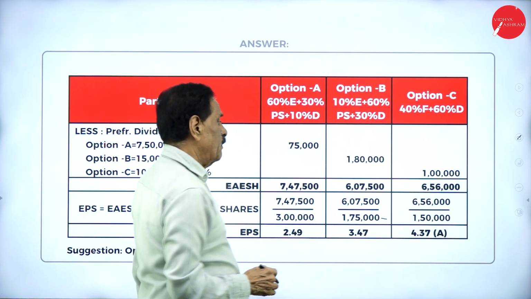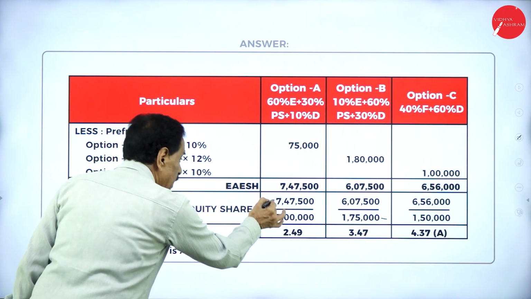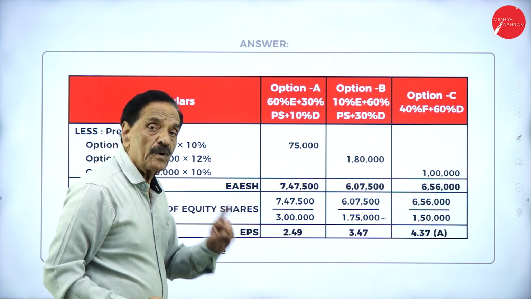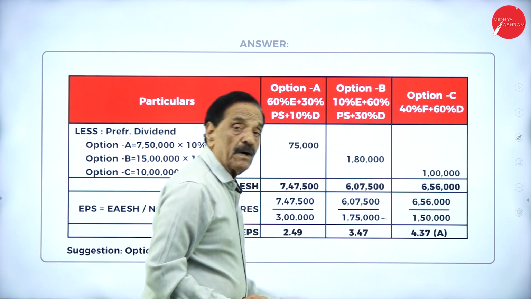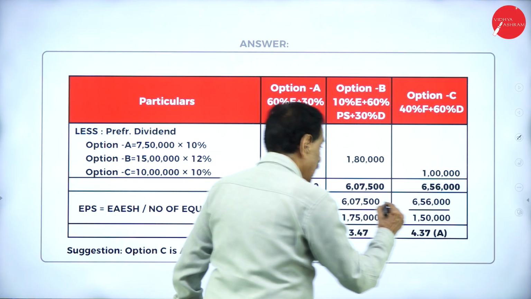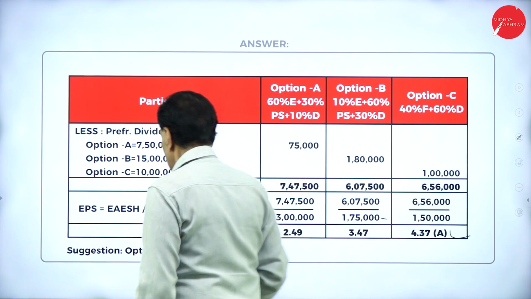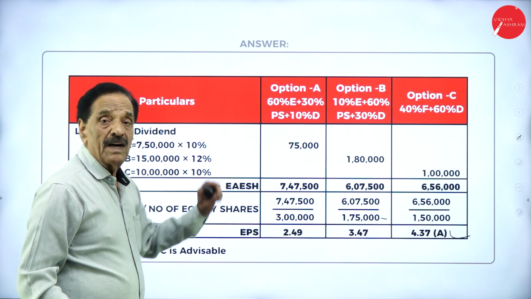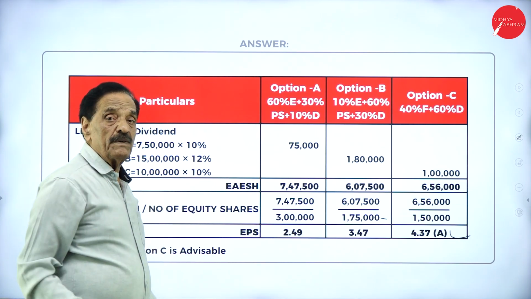So it is only 1,50,000. If we divide 7,47,500 by 3 lakh, it works out to 2.49 per share. It works out to 3.47 per share. It works out to 4. So this case is accepted. Higher suggestion, Option C is advisable. Whichever is highest, that should be taken.